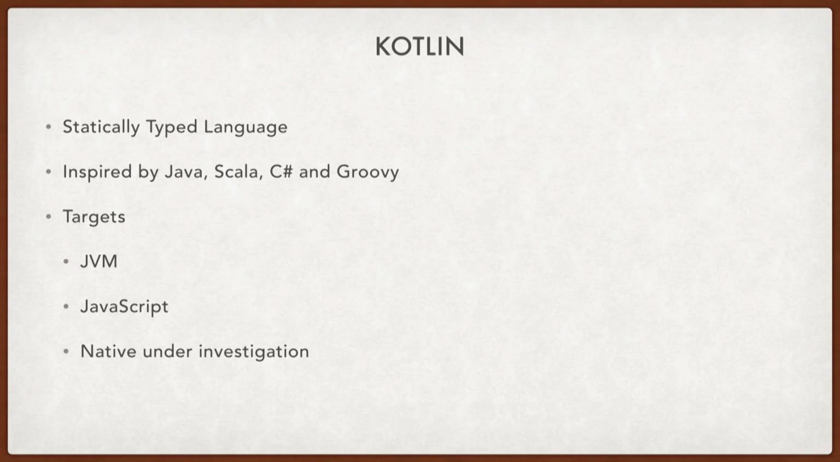We were trying to find a language that could help us solve the everyday problems that we and other developers have. It's been developed under the Apache 2 OSS license, and it's been available since pretty much day one on GitHub. Now, Kotlin is a statically typed language. It's heavily inspired by Java, Scala, C#, and Groovy. And it targets the JVM primarily, and our first goal was the JVM.